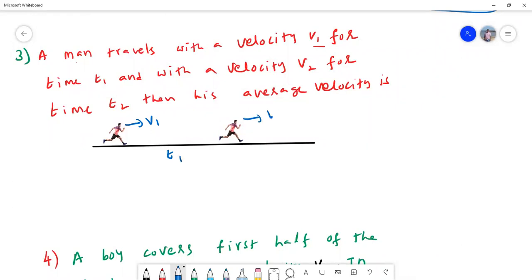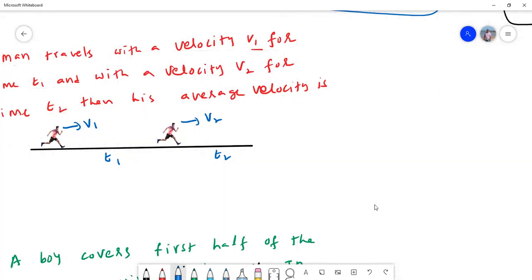Here he is moving with velocity v2. Maybe he is running: a man is running with a velocity v1 for t1 seconds and with velocity v2 for t2 seconds. Again, the procedure is the same. So what is the average velocity? Average velocity is total displacement by total time.